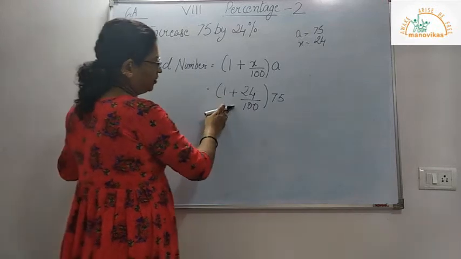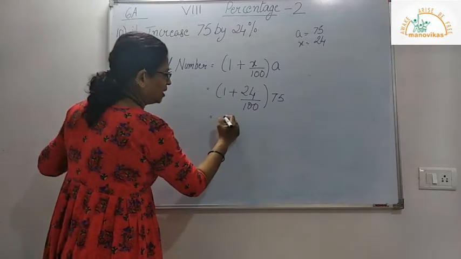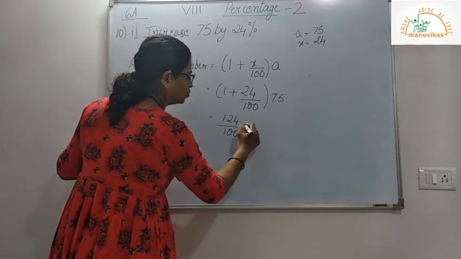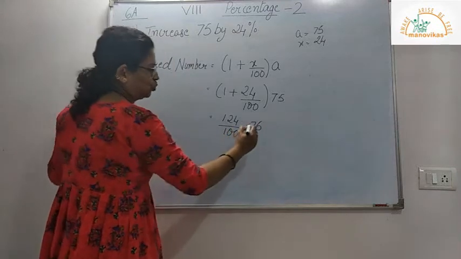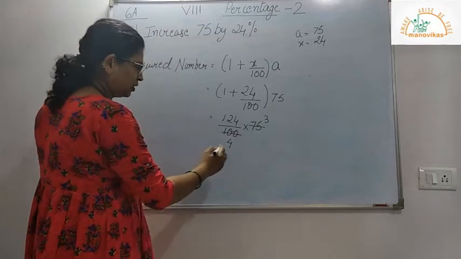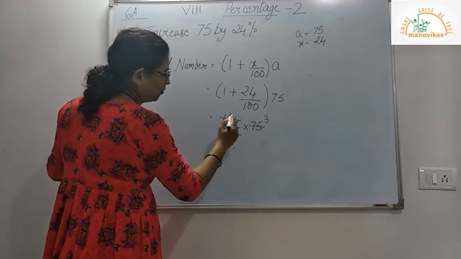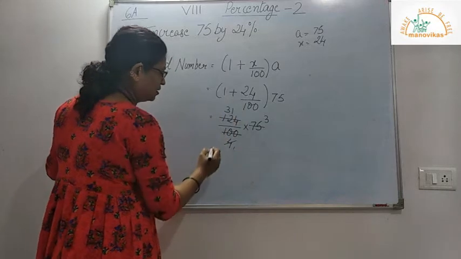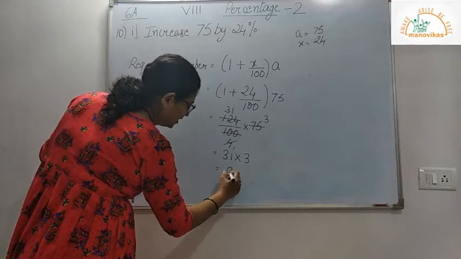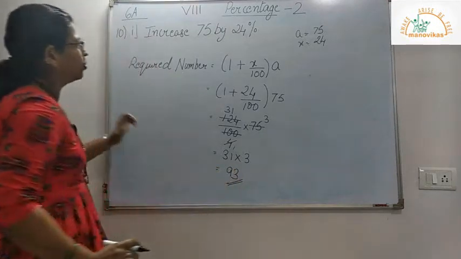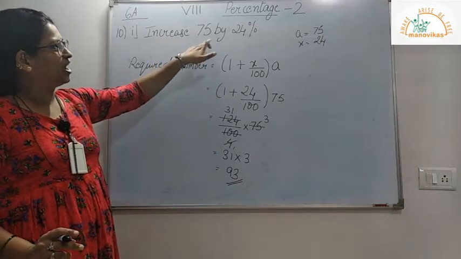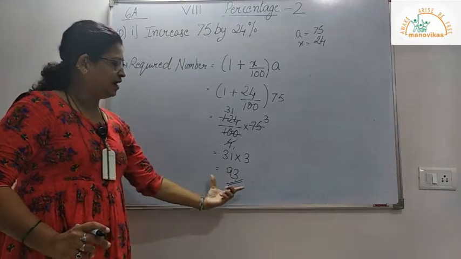Now when I cross multiply, I get 124 divided by 100 into 75. So 25 3s are 75, 25 4s are 100. Again 4 1s are 4, 4 3s are 12. So here 31 into 3, I get 93. So my required new number is 93. That is, if I increase 75 by 24%, I get 93.